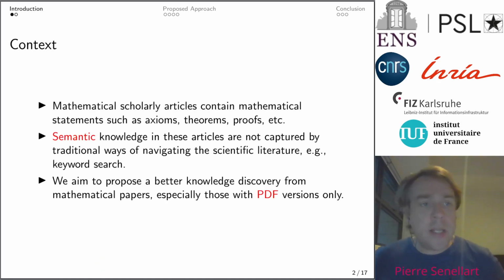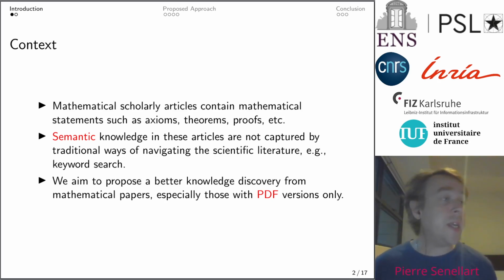This work is in the context of a larger project where we aim at extracting semantic information from research articles, and in particular research articles from the mathematical domain. The observation is that there are a lot of structured statements within a mathematical paper, such as axioms, theorems, proofs, definitions, etc. Traditional ways of navigating the scientific literature only allow you to do things like keyword search or navigating papers cited by another paper. They don't allow you to actually exploit the structure of a mathematical paper. So this overall project aims at better knowledge discovery from mathematical papers.